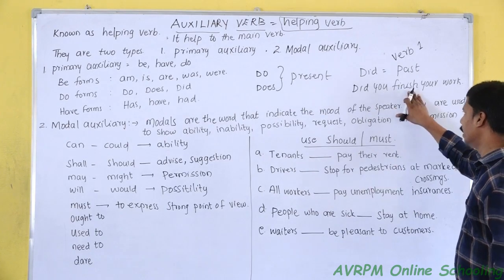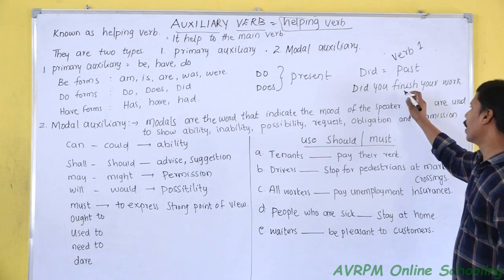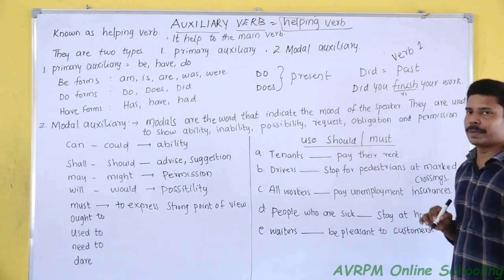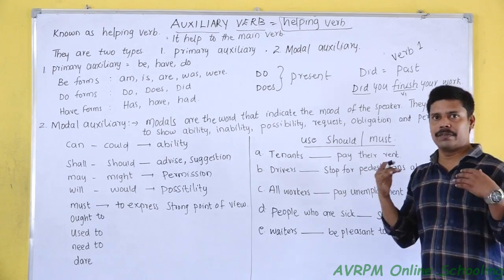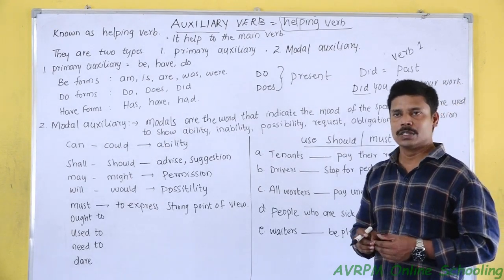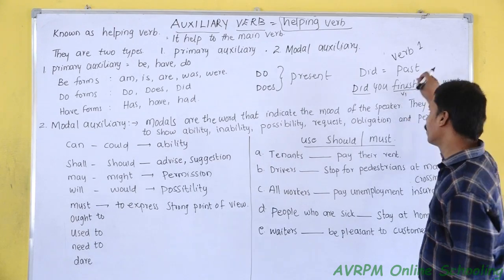Here we use the verb finish. This is verb 1, the present verb. We use it with did because did itself is already past tense, so we don't use verb 2 or verb 3 with did.